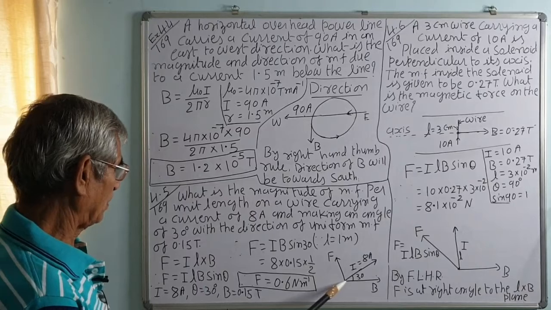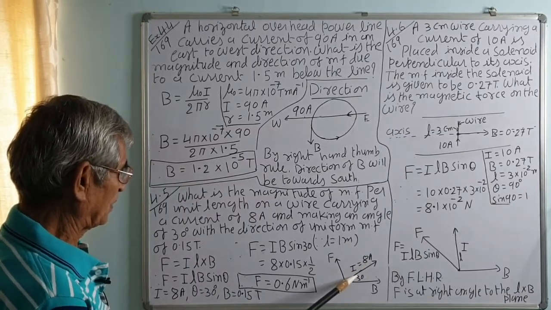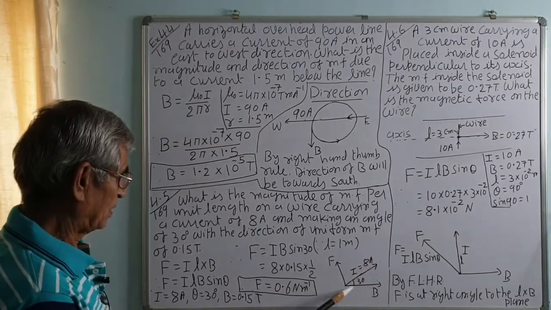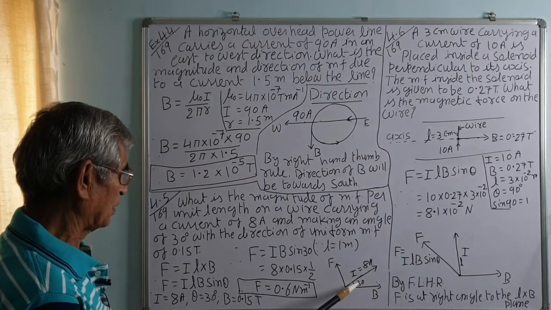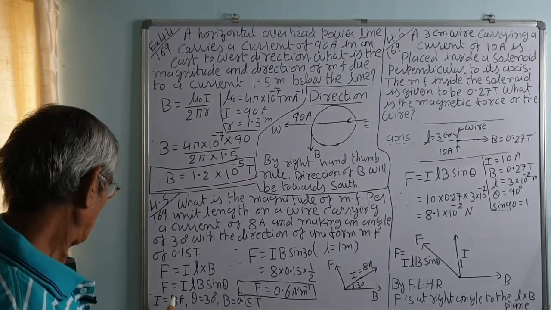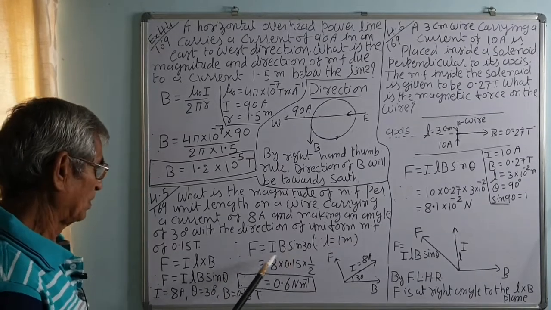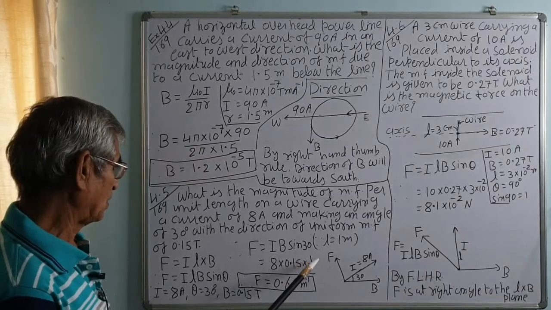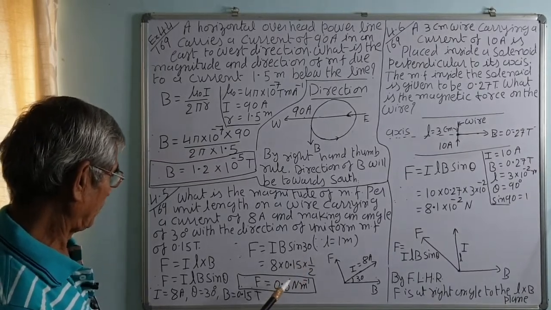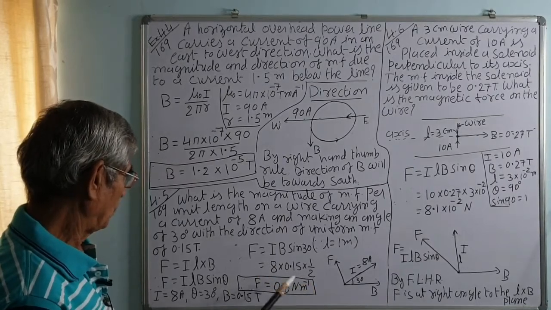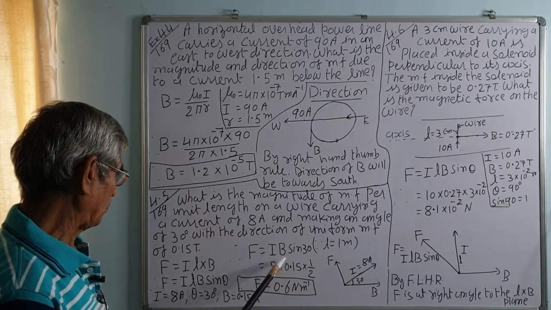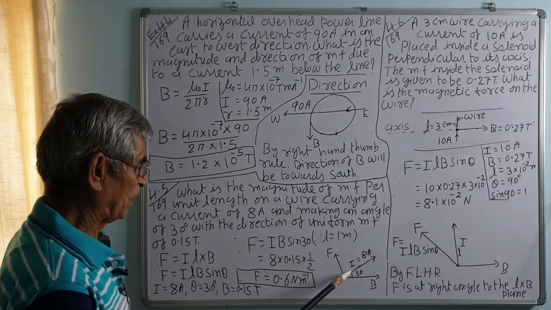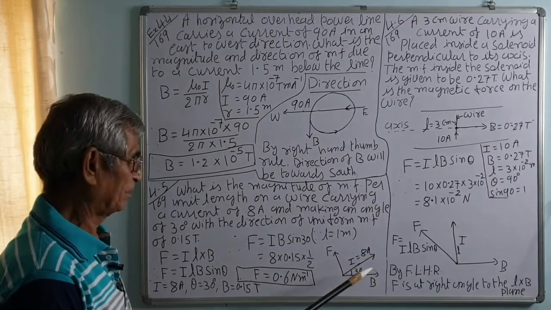Now here L is the wire which is carrying a current. So this is the direction of L, which is the direction of the current, and this is the direction of magnetic field. It makes an angle of 30 degree. So force per unit length will be I B sin 30, that is, I is 8, B is 0.15, and sin 30 is half. This will be 4, and 0.15 into 4, that is 0.60, 0.6 newton per meter. The direction is perpendicular to the plane made by L and B, correct.